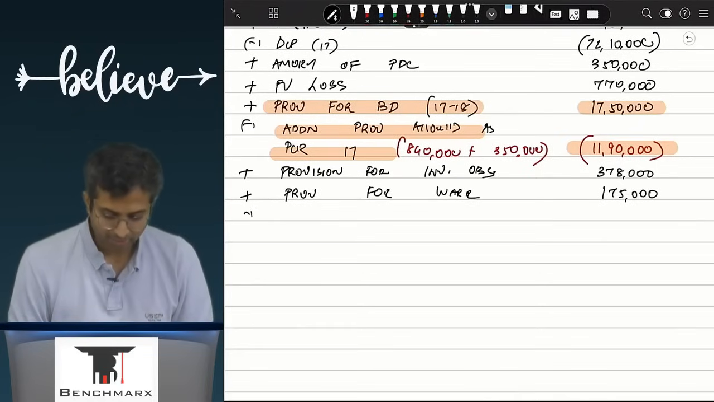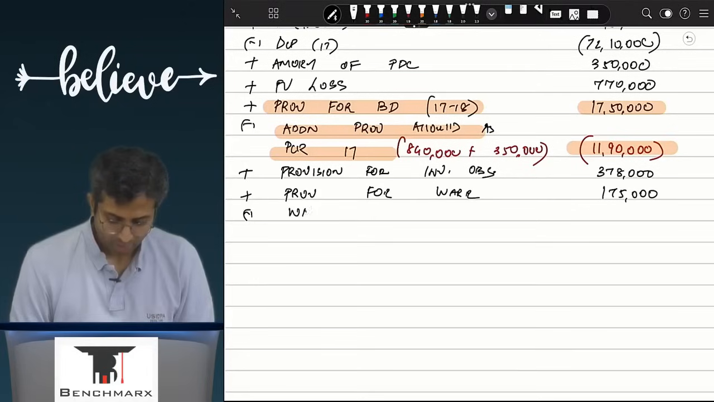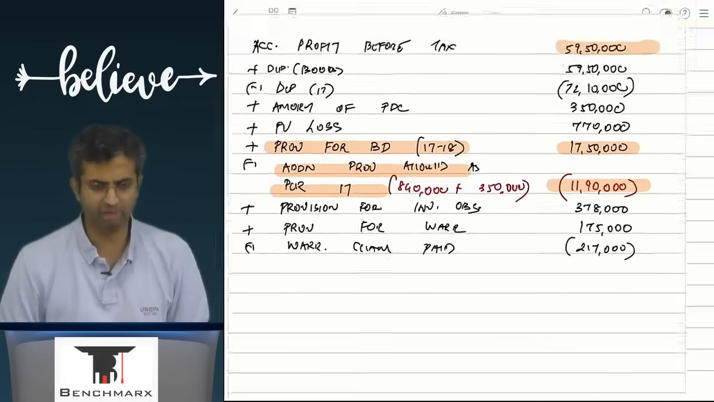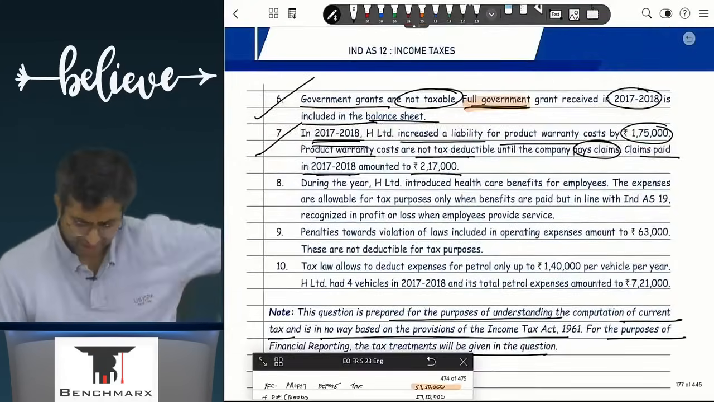What will I subtract? Warranty claim paid. How much is that? 2,17,000. That takes it for the current year.